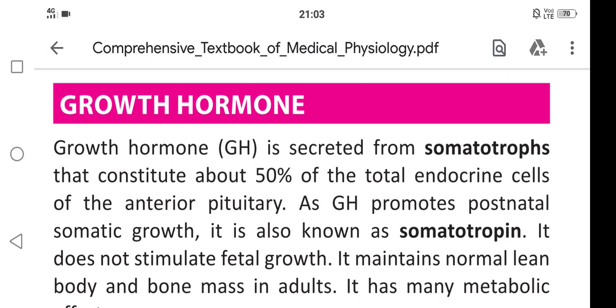Why do we call growth hormone somatotropin? Because growth hormone promotes postnatal somatic growth. It does not stimulate fetal growth. Okay, it maintains the normal lean body and bone mass in adults.